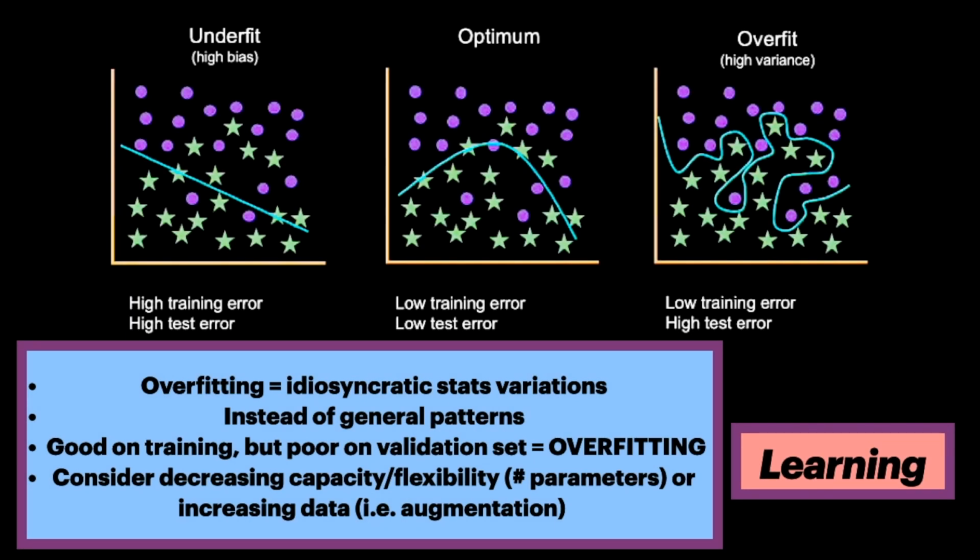Once we have a proper data set and a neural network architecture, we can proceed to learning the model parameters. An important machine learning pitfall is overfitting. This is where a model learns idiosyncratic statistical variations of the training set rather than generalizable patterns for a particular problem. Overfitting is usually detected by analysis of model accuracy on the training and validation sets. If we evaluate the model extensively on the validation set, we can overfit both the training and validation data. A model overfits because it has too many parameters and can memorize the training data at the expense of being able to generalize to new data. If the model is overfit, we should consider reducing its capacity or flexibility, or adding more data.